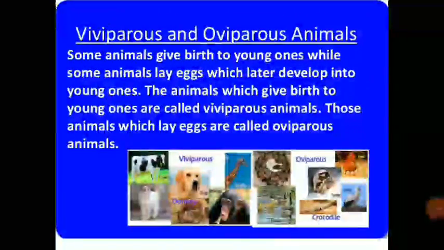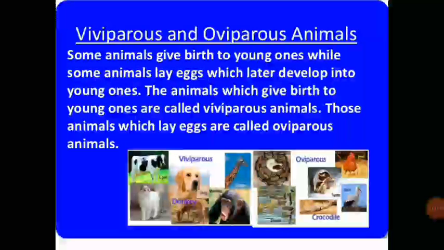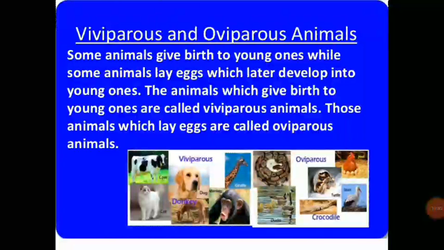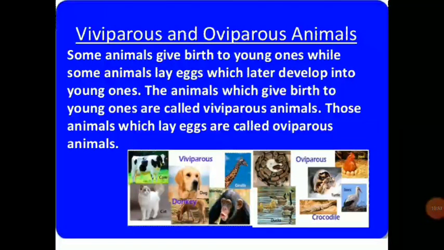Now what are viviparous and oviparous animals? Some animals give birth to young ones, while some animals lay eggs, which later develop into young ones. The animals which give birth to young ones are called viviparous animals. Those animals which lay eggs are called oviparous animals.